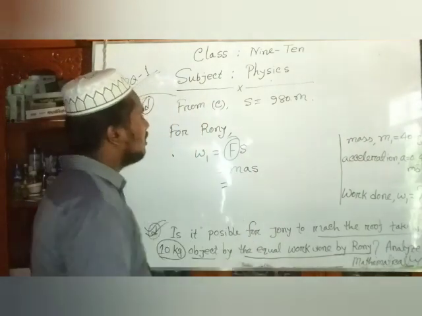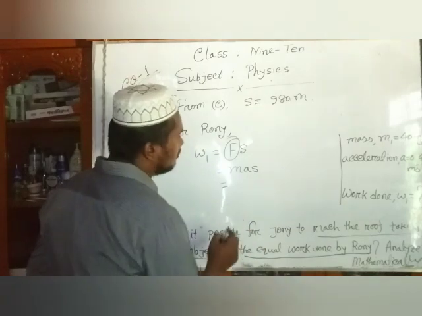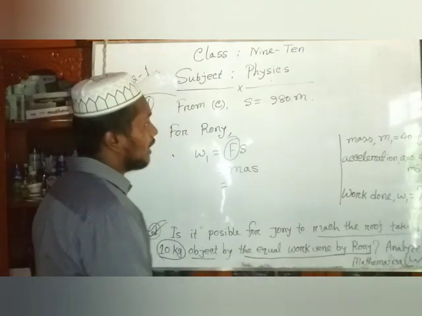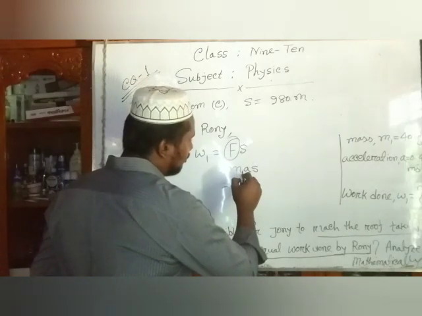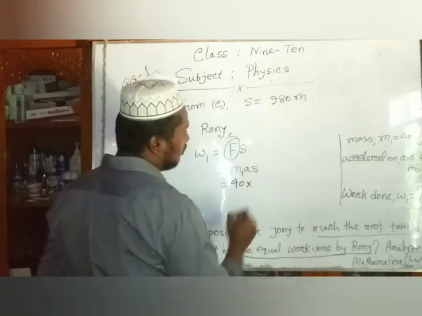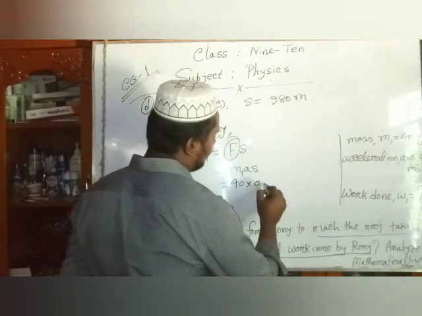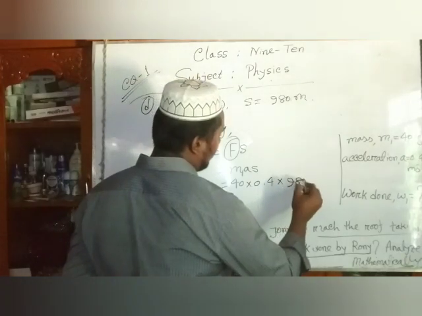Dear students, we substitute the values of mass, acceleration and displacement. Mass, here we use M1. So M1, that means 40, into acceleration 0.4, into S, that means 980.